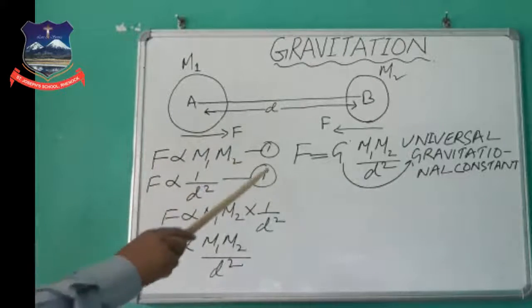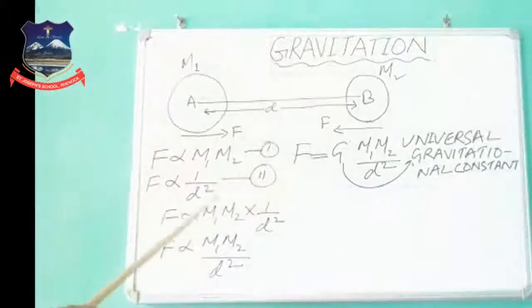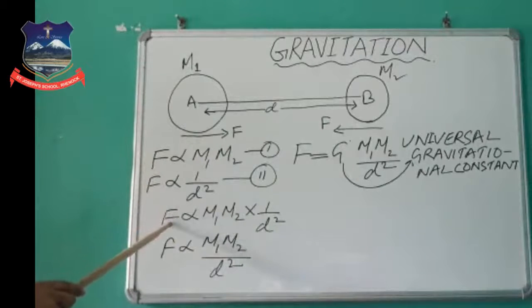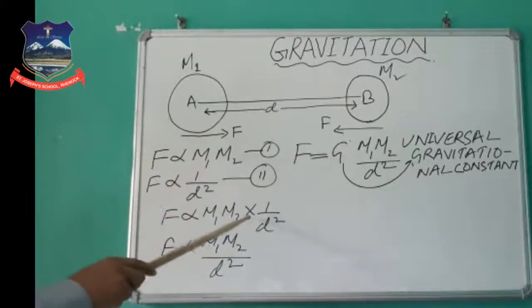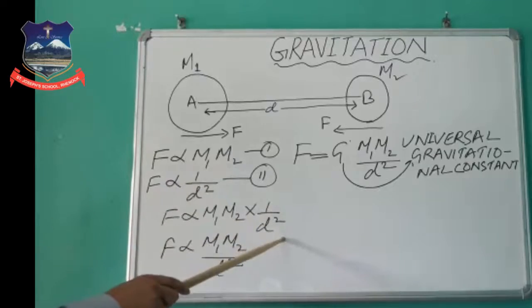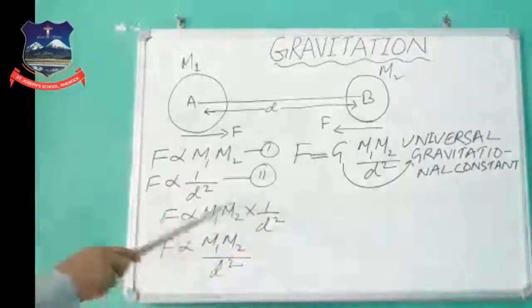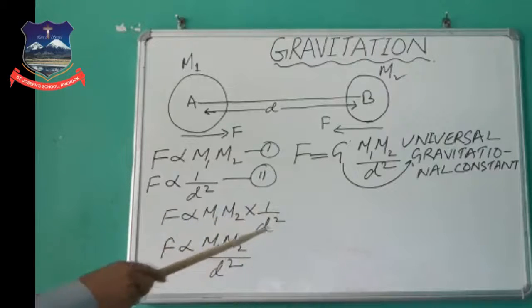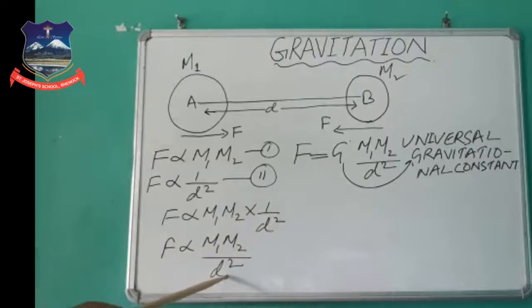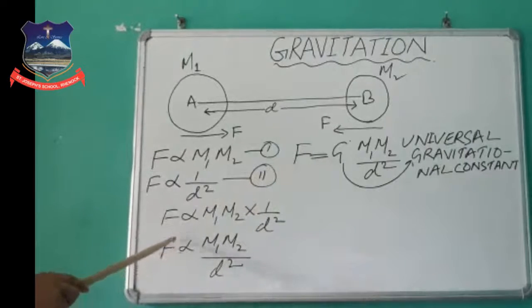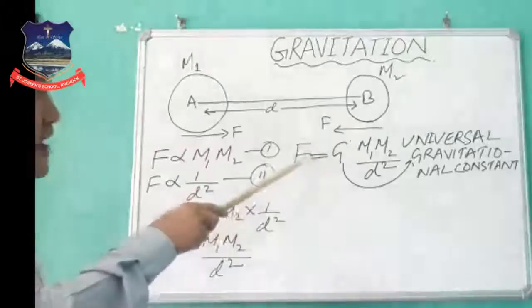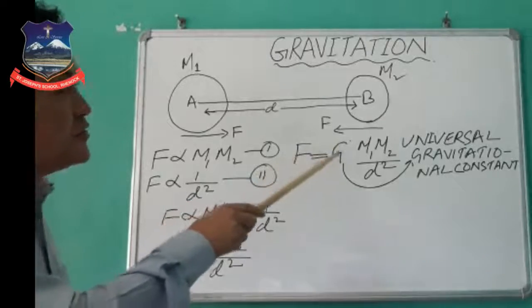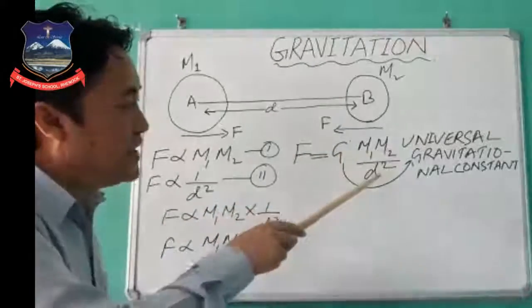Now combine equation 1 and equation 2. F is proportional to m1 m2 into 1 upon d square, that is, F is proportional to m1 m2 divided by d square.